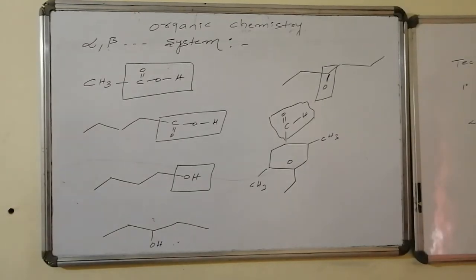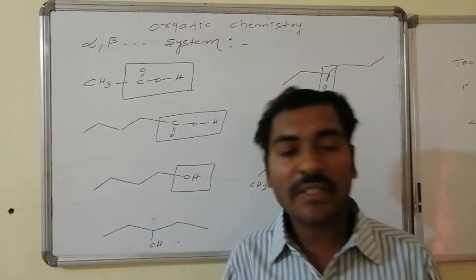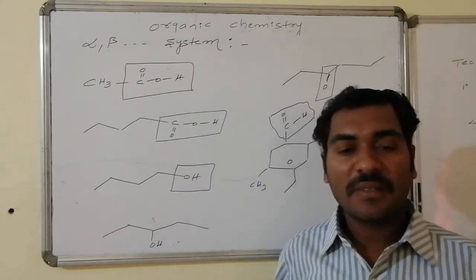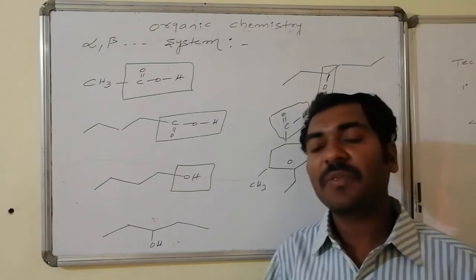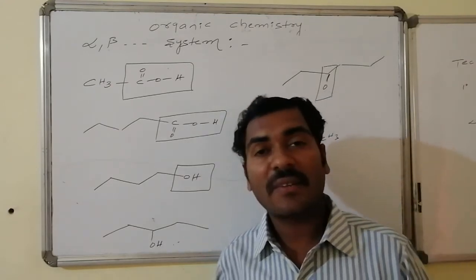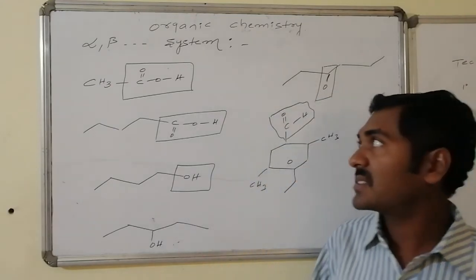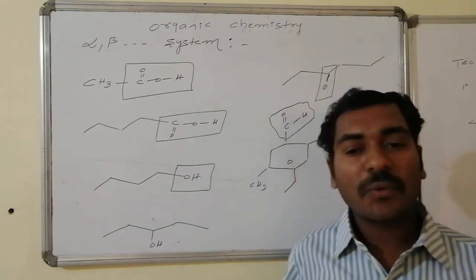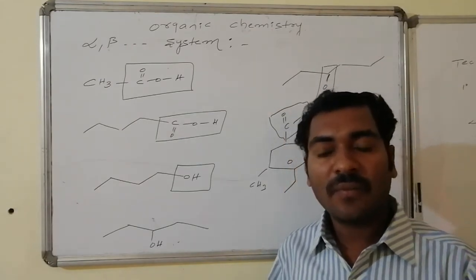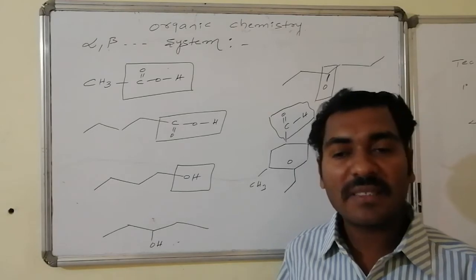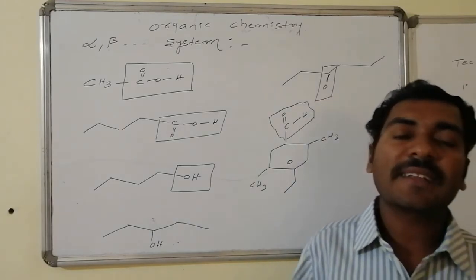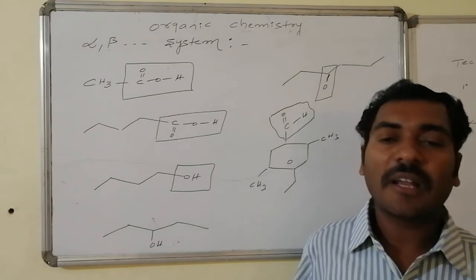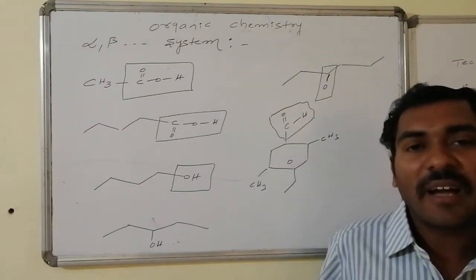Yes, alpha beta system, wherein the functional group is taken as reference. The deciding portion of the organic molecule which is responsible for its characteristic physical and chemical properties is the functional group. That functional group is taken as unity. From that functional group, the adjacent ones are named alpha, beta, gamma, delta, etc. And the corresponding hydrogens are known as alpha, beta, gamma, delta, omega hydrogens.